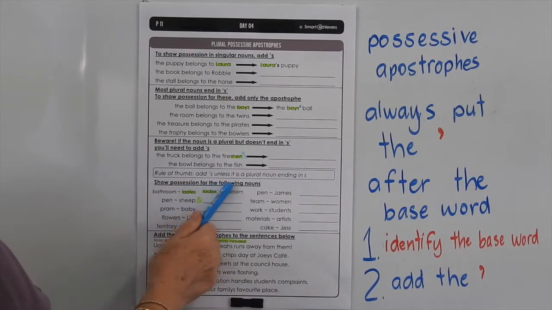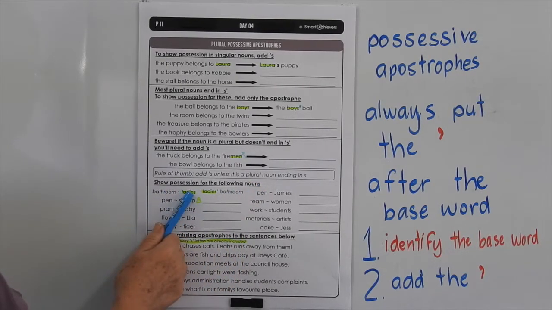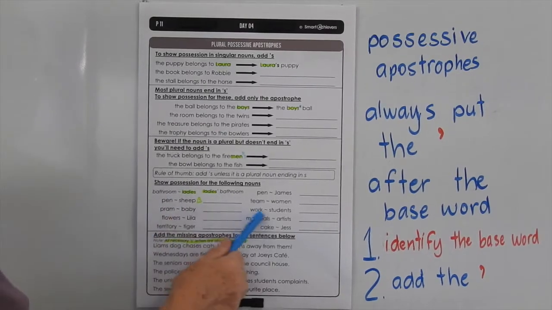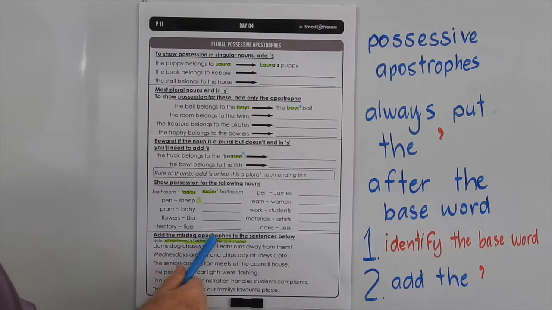So show possession for the following nouns. Bathroom ladies. Now here we've got ladies in its plural form, so we know the bathroom belongs to more than one lady. So the base word would be ladies in its plural form, so the apostrophe must go after the plural noun. You can finish those on your own. Now down the bottom you have to add the missing apostrophes to the sentences below. Just be aware whether it's a singular or plural noun. And just as an added hint, we've put in all the S's for you, so you don't have to worry about that. You'll just have to think about where the apostrophe will go.